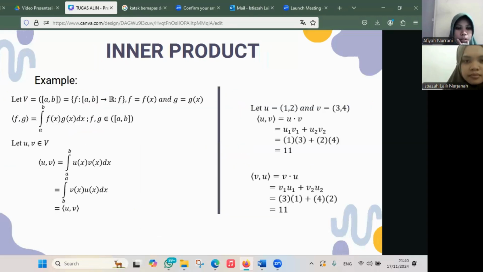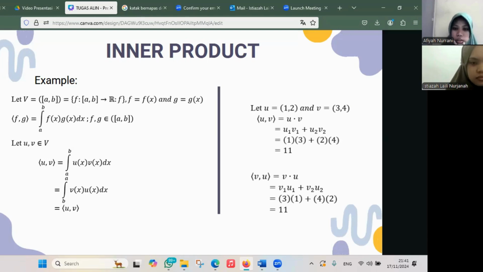Okay, example. First, let V be the space of continuous functions on A, B, and the inner product of F, G equals the integral from A to B of f(x) g(x) dx. Let U, V be in V space. The inner product of U, V equals the integral from A to B of u(x) v(x) dx, which equals the inner product of V, U.